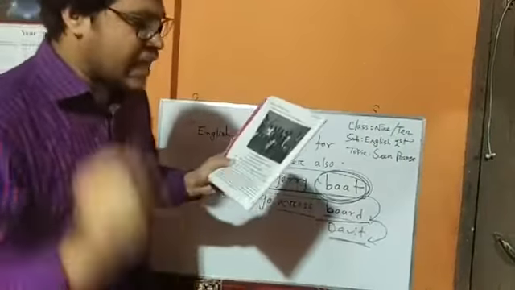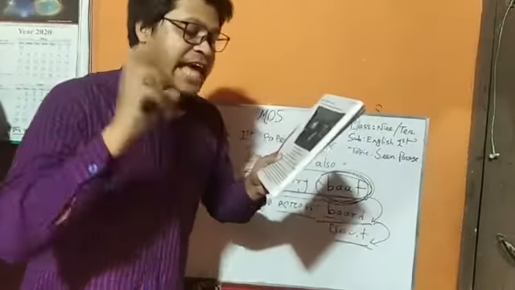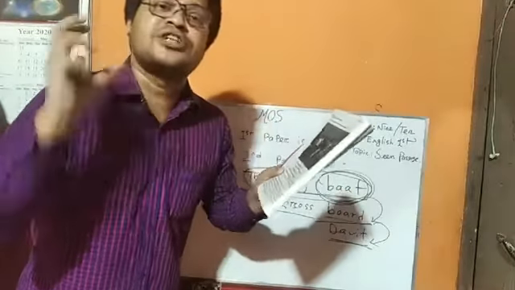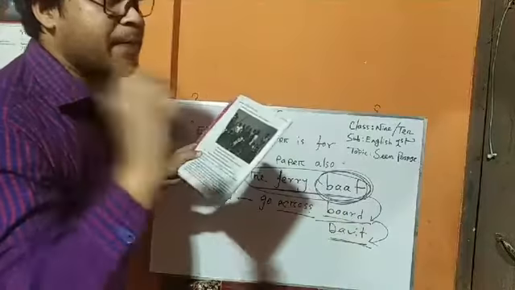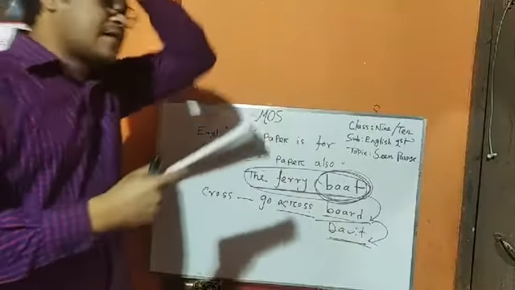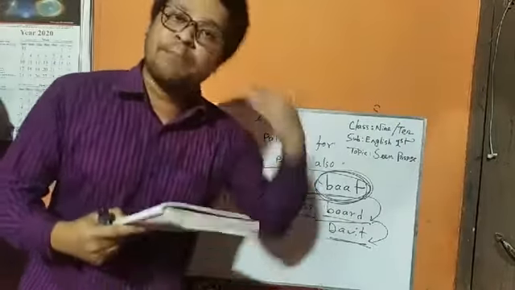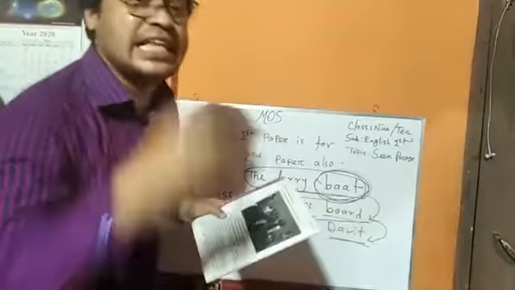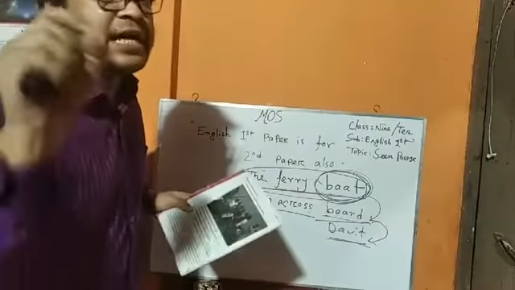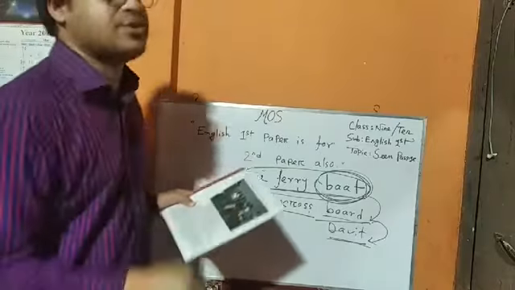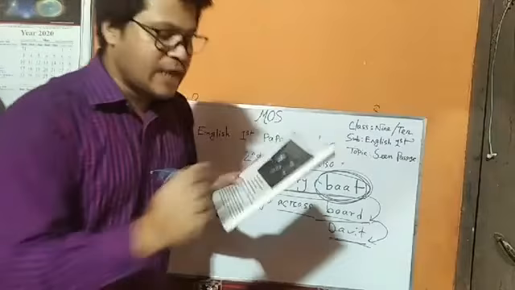The line is: crossed a river by a country boat. If you find a multiple choice question, what part of speech is country in this line? It is my question to you. Just answer. What part of speech is country in this line?